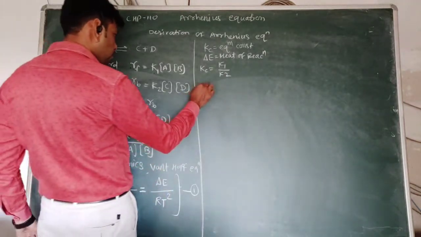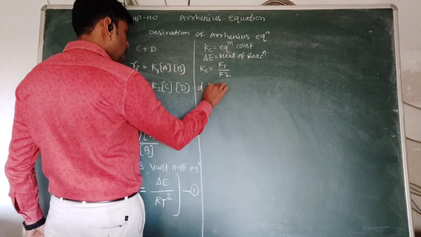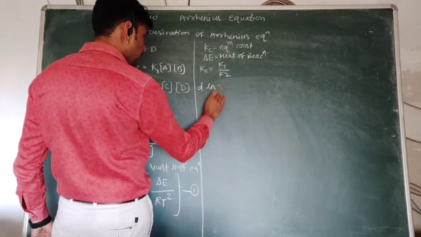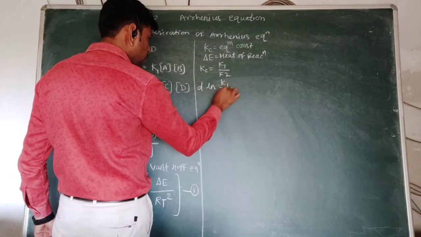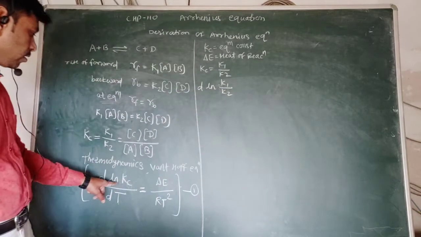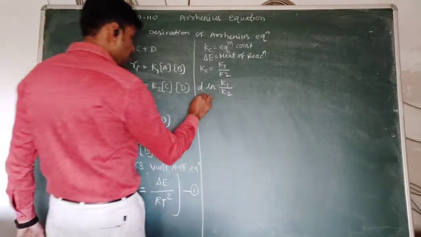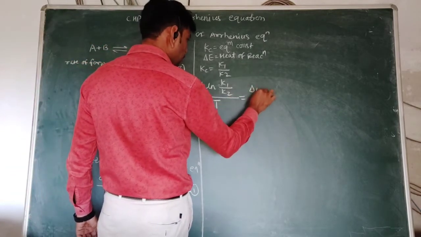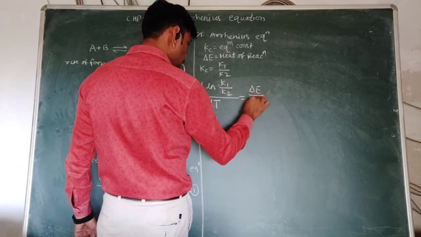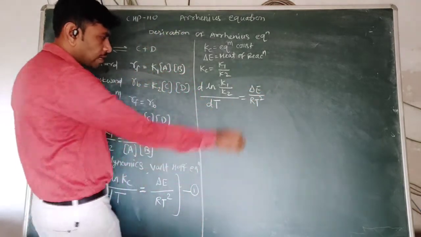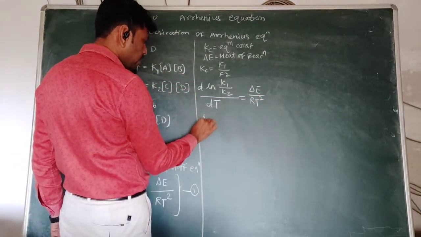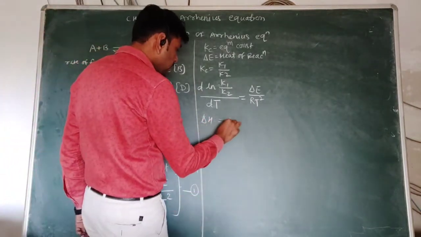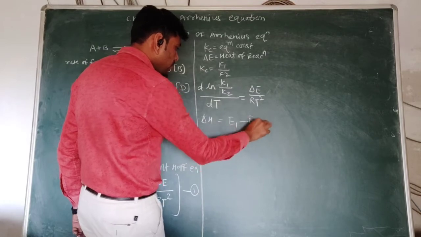Okay, then we obtain the equation d ln K1 upon K2. Value of Kc we have substituted here, d ln K1 upon K2 by dt equal to delta E upon RT square, where delta E is heat of reaction, that is delta H, or it may be represented as delta E. So delta H is nothing but the E1 minus E2.